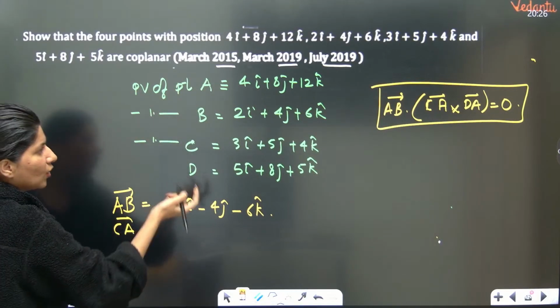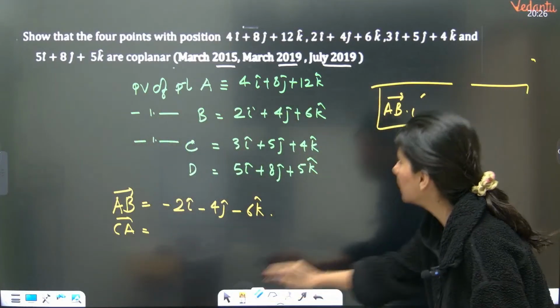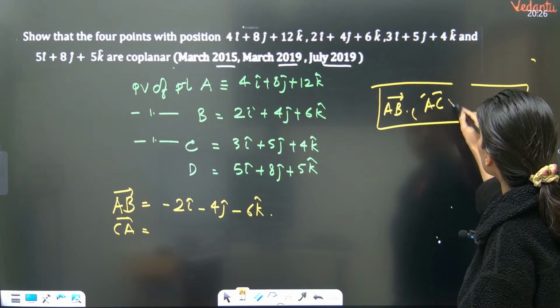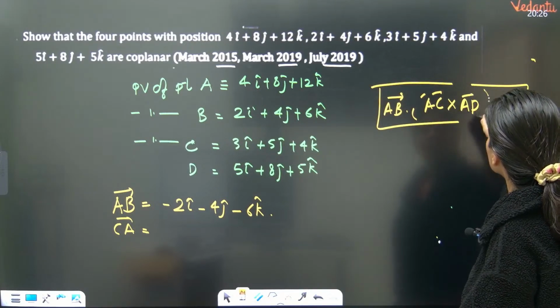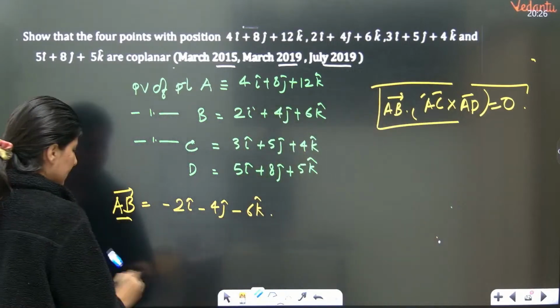So CA vector, or AC also you can write. Then this is AB dot AC cross AD. This is better. Anything you can do. Everything is correct. Basically any three vectors.